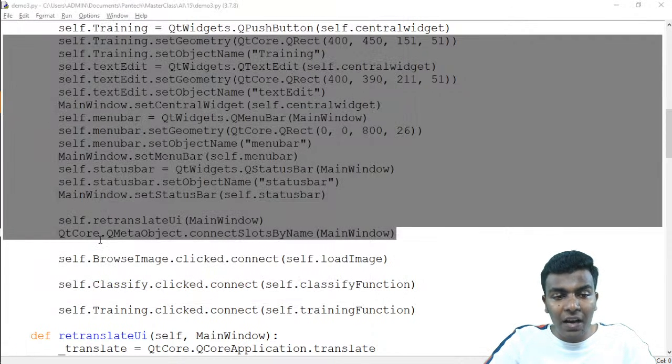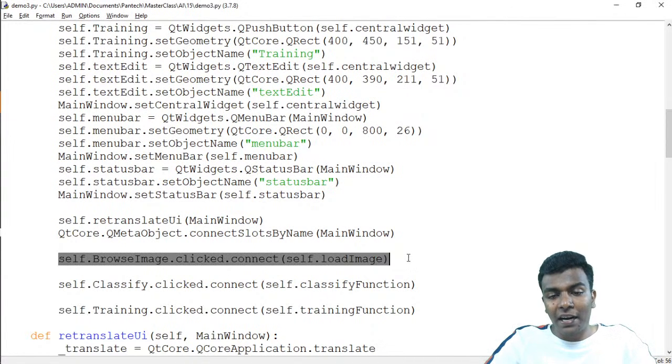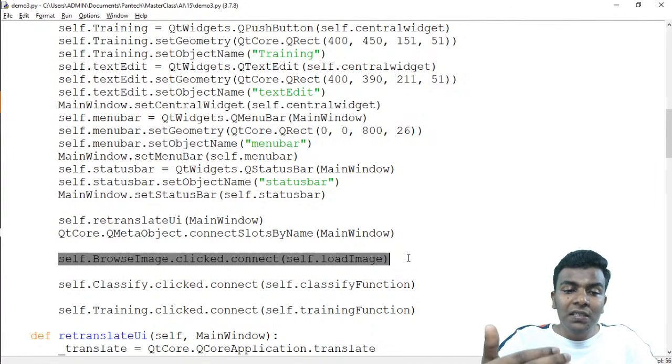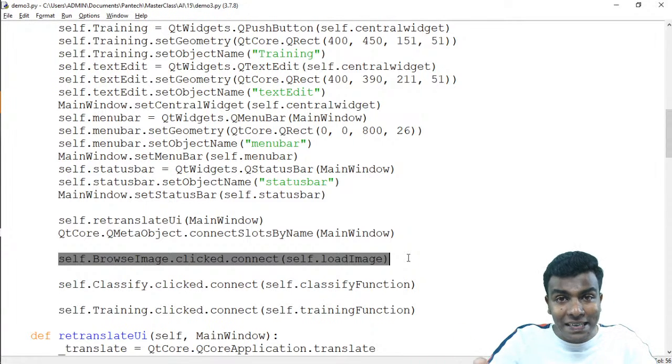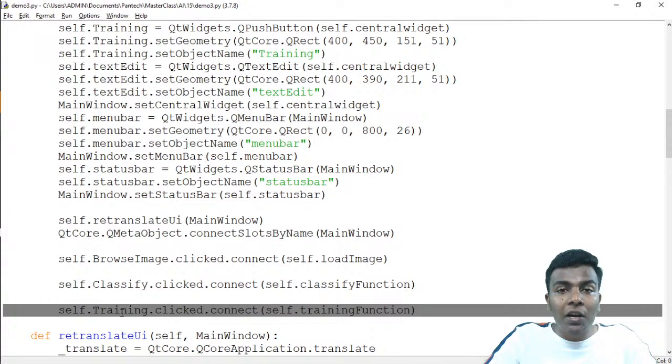After that is my code. This is the program where we start writing the code, like self.browseimage.clicked.connect, which means once that browse image button is clicked, what it should do. That's the function which we have written here. For example, when the classify button is clicked, what it should do, or if the training button is clicked, what it should do.